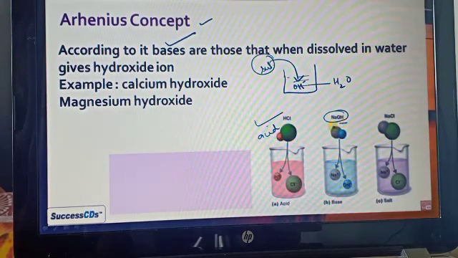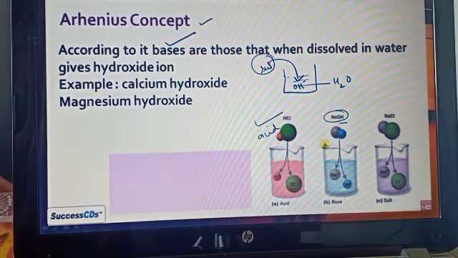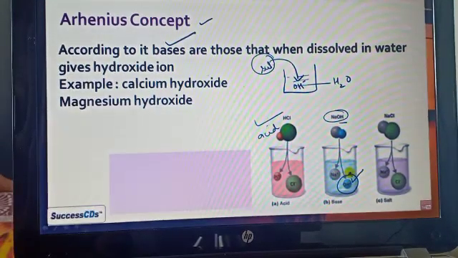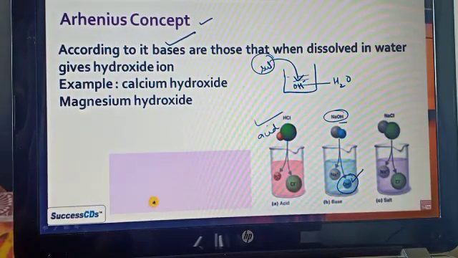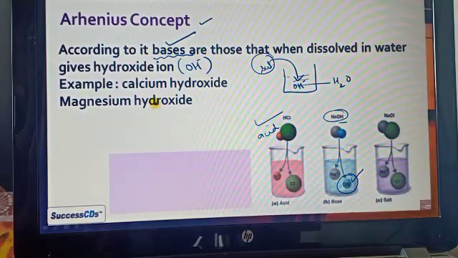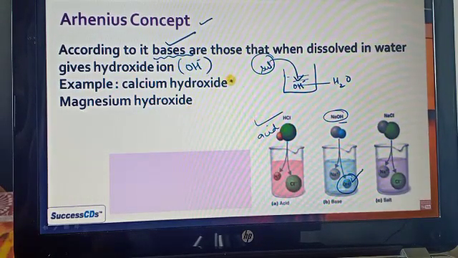Let's see the NaOH. Here you can see it contains the OH. If we add NaOH into the water, then it releases the Na plus and the OH minus. Here you can see the OH minus ion, meaning the hydroxide ion, is formed, so we consider it as a base.